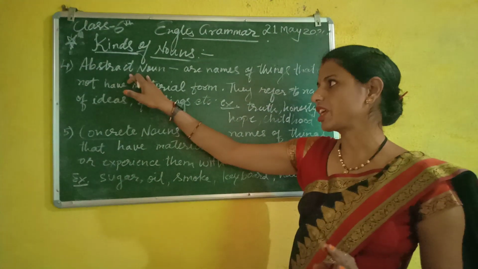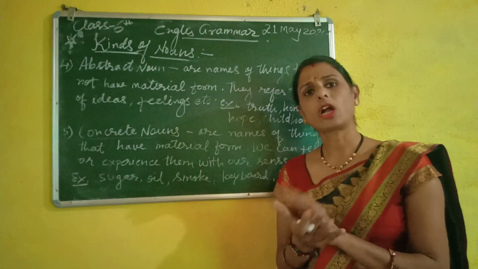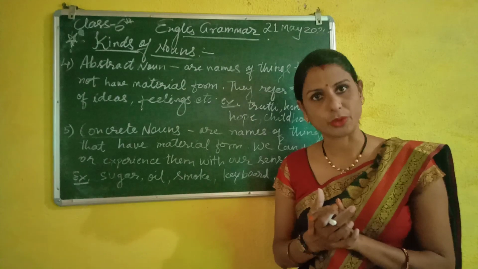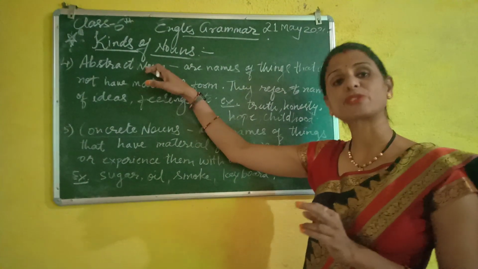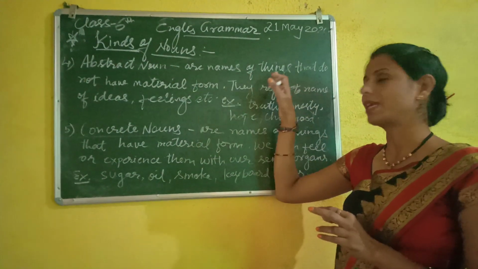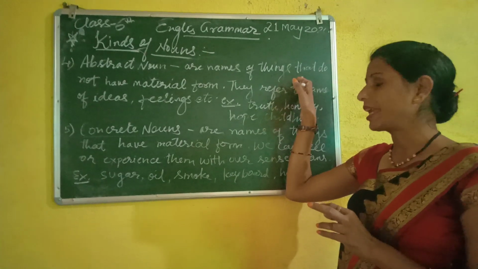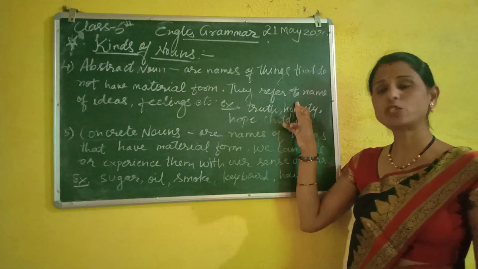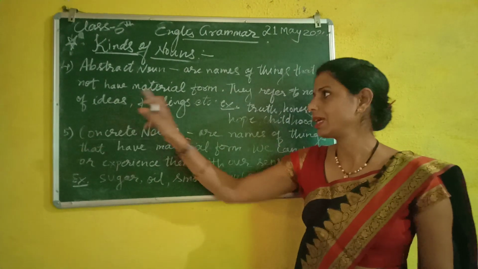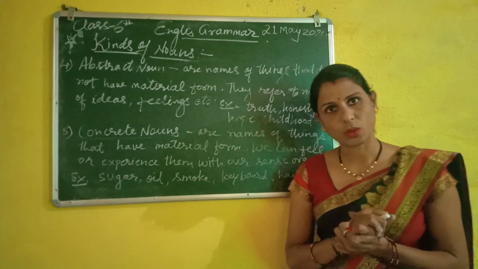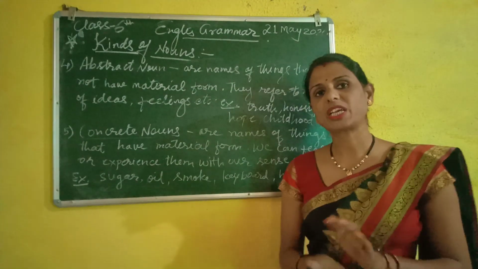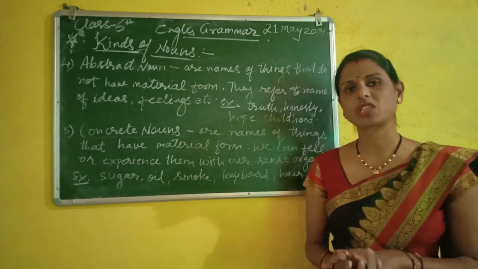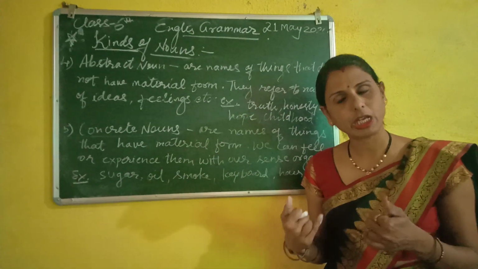Abstract nouns are the nouns which do not have material form, which we cannot see. We can only feel them. So abstract nouns are the names of things that do not have material form. They refer to the names of ideas, feelings, etc. Abstract nouns are the names of ideas or feelings that we can only feel.